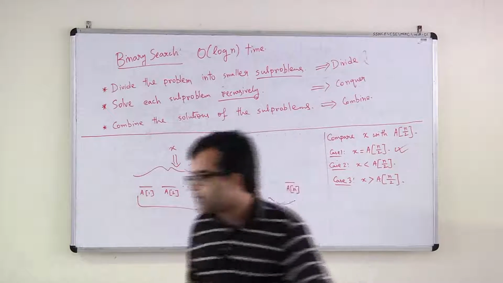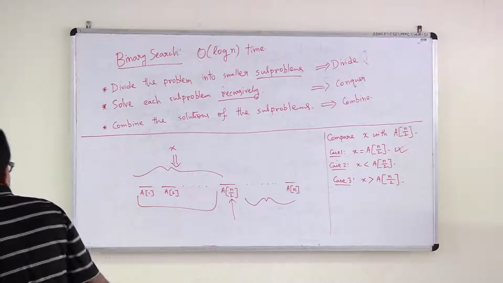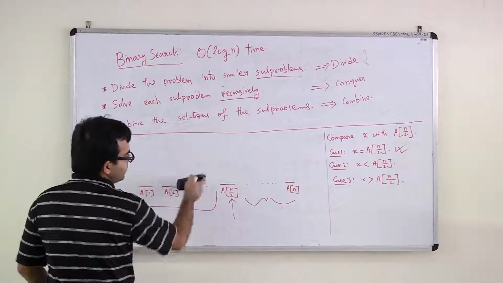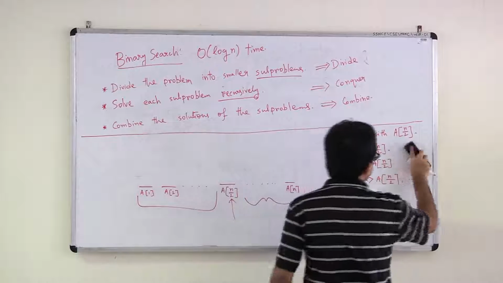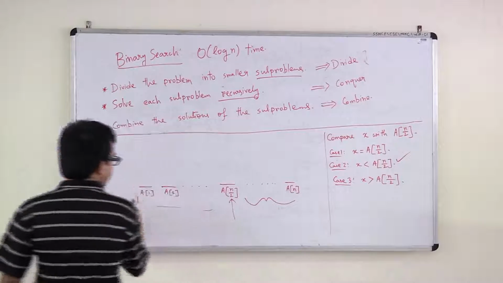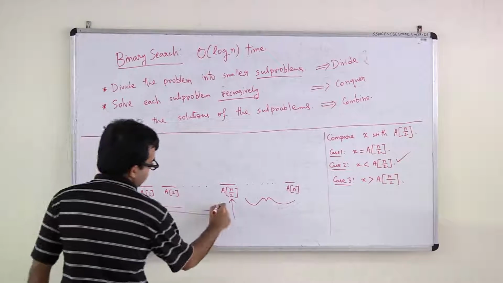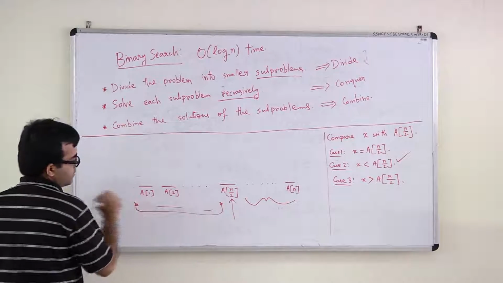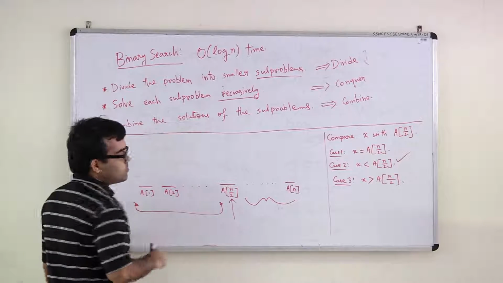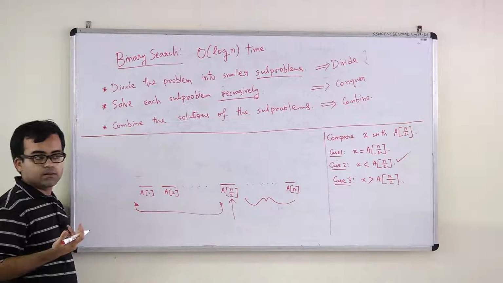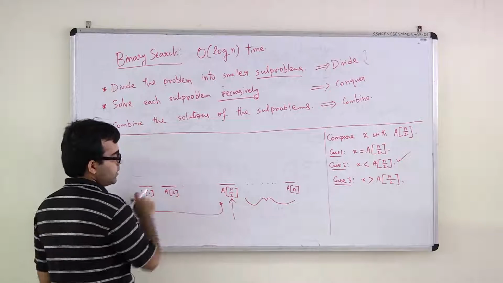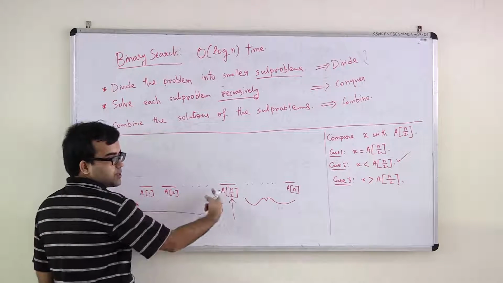So what will be the general situation? So for example, suppose you went here. So suppose it was case 2. Okay. So then you consider this subproblem, right? So when you are considering this subproblem, which element will we check first? N by 4. Because there are n over 2 elements in this portion of the array.